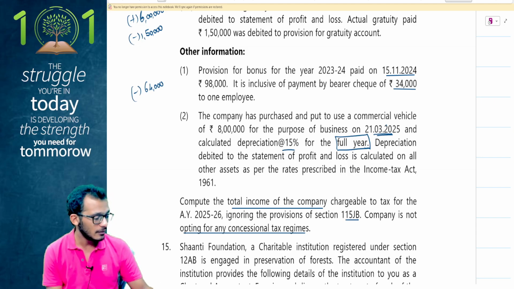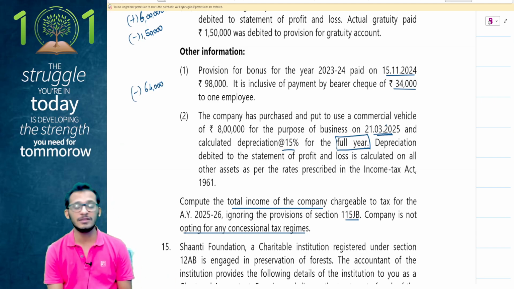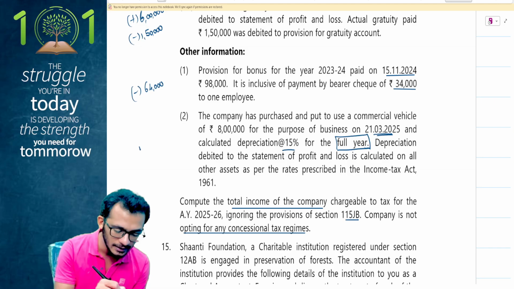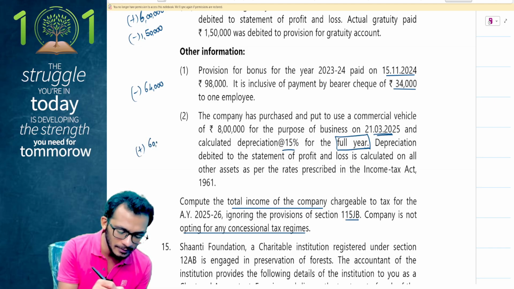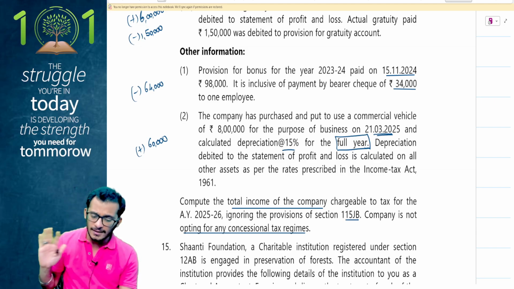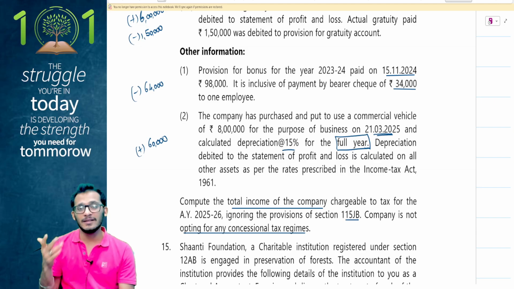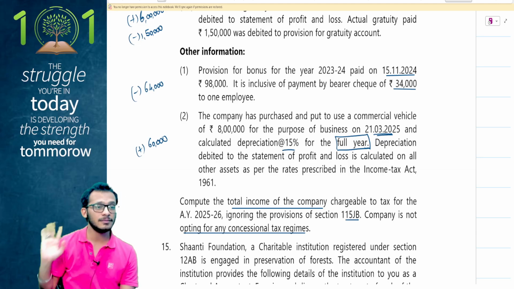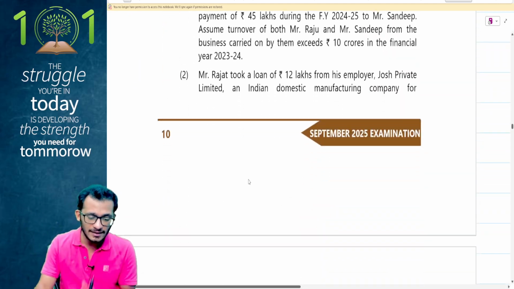I have a commercial vehicle of 8 lakh rupees. In this 8 lakh rupees, I have claimed 15% depreciation, which is 1,20,000. I should not have claimed 1,20,000. I should have only claimed 60,000 rupees. Therefore, I will disallow the 60,000 rupees. On all other assets, they are telling that they have done it as per the income tax rules, and therefore I have no problem. I am ignoring all those depreciation otherwise. So this is what your adjustments will look like, people. Let's see what ICAI has done on the adjustment sheets.